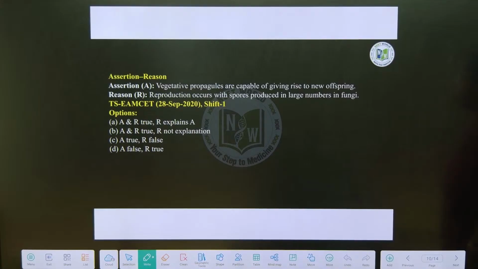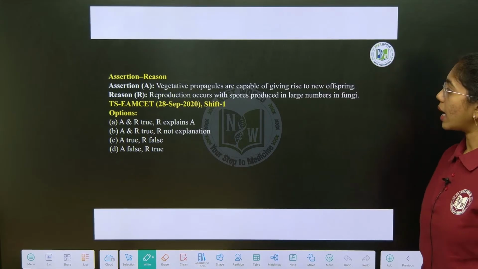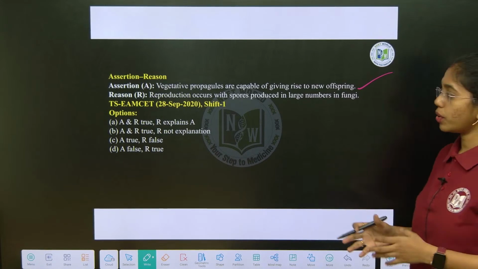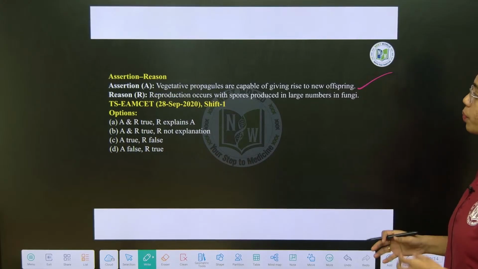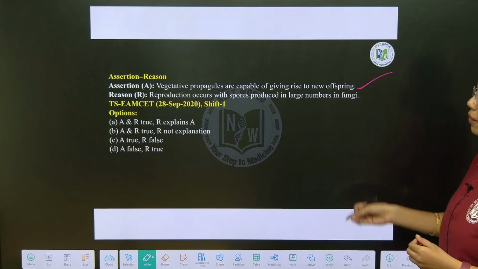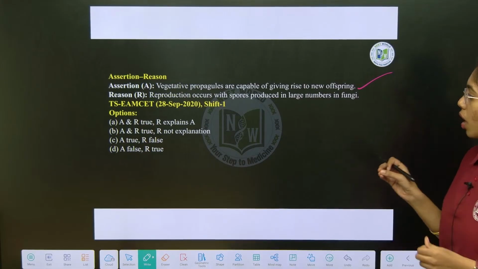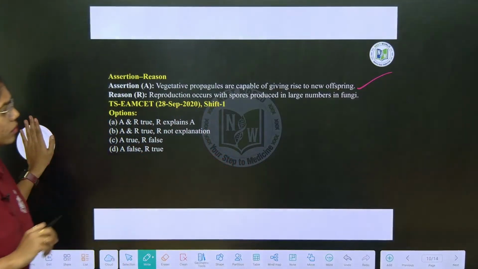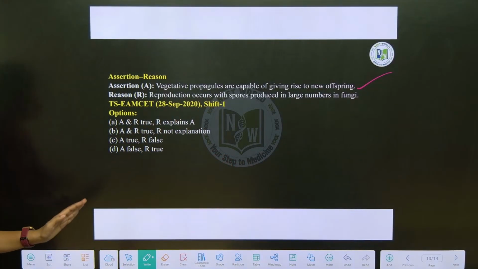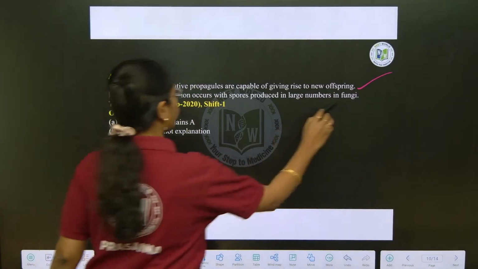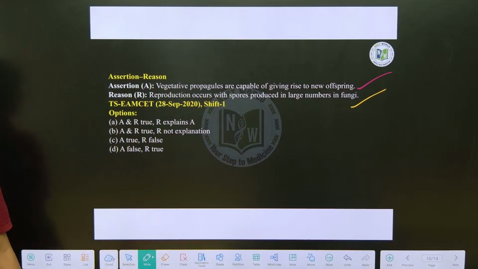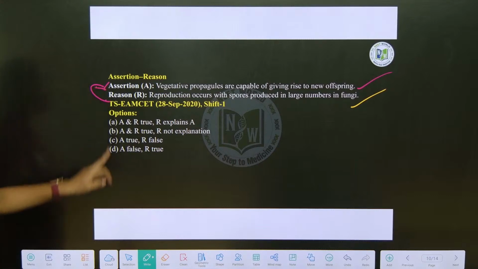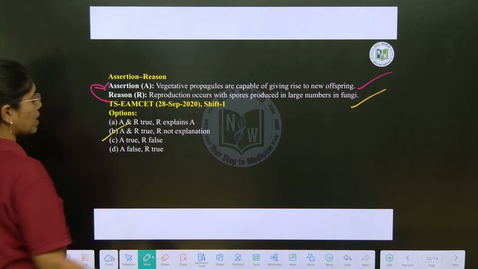Assertion and reason type of question. Vegetative propagules are capable of giving rise to new offsprings. True, vegetative propagules can give rise to a new offspring. Reproduction occurs when spores are produced in large number in fungi. Yes, reproduction will occur, but it can be asexual or sexual. True. So, A is true and R is true, but R is nowhere explaining the assertion. Reason is not explaining assertion. This is option B.